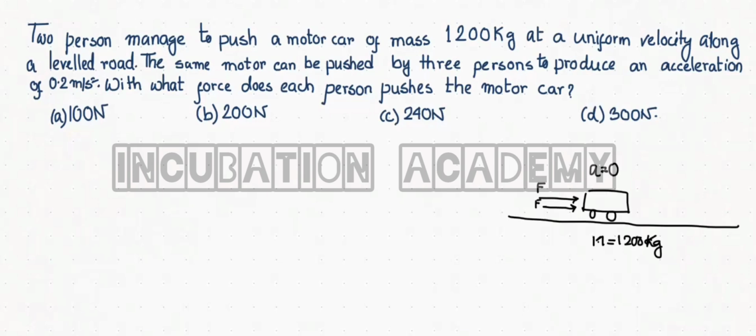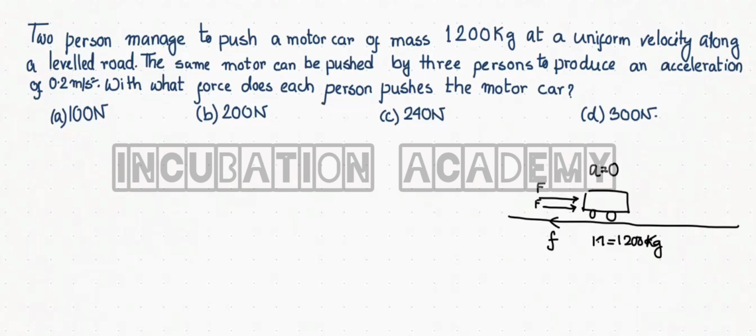If the acceleration is zero, then the force acting from left to right, that is 2F, and the force acting in the opposite direction, which is the frictional force, balance each other, such that the resultant force is zero, and the car is able to move with uniform velocity, no acceleration.